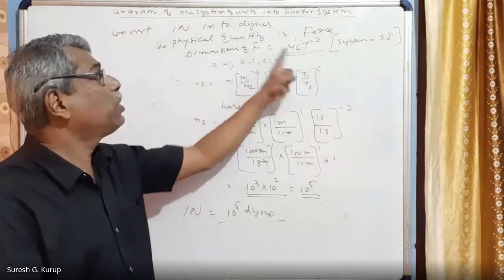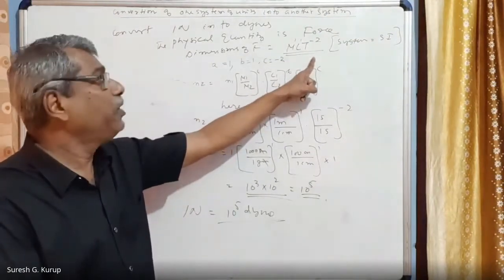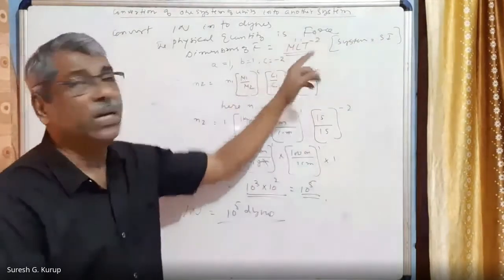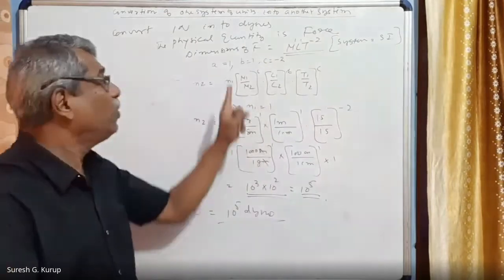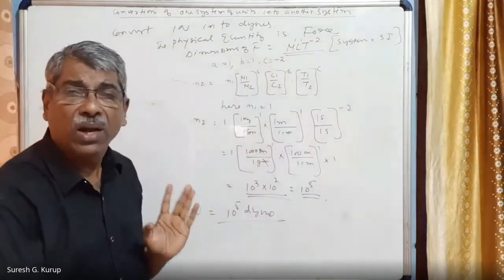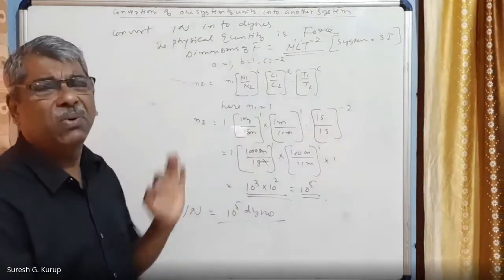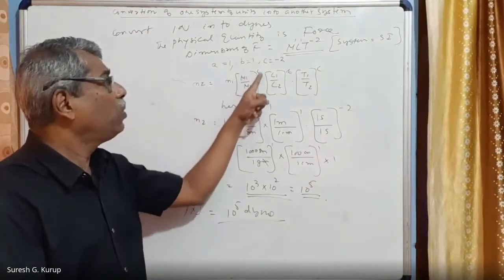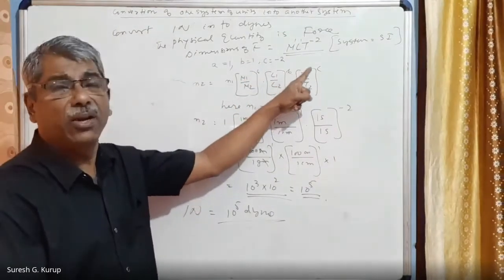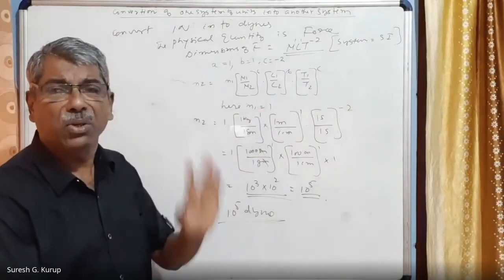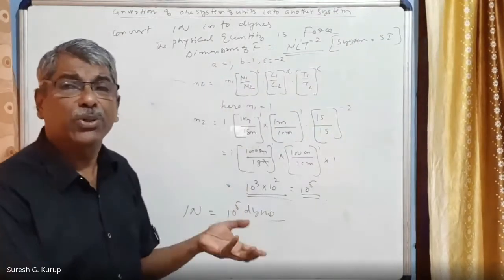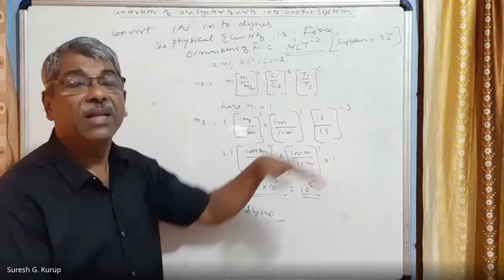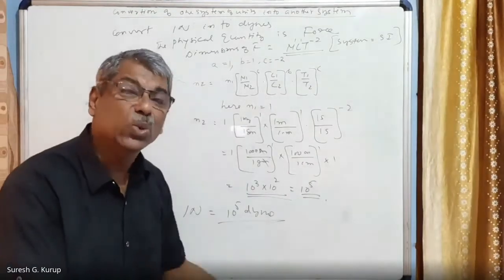Next, you will write the dimensions of the force. You will write force dimension. Everybody knows M raised to 1, L raised to 1, and T raised to -2. From the dimensions of the given physical quantity, you will write a, b, and c. Knowing the value of a, b, and c, apply the formula. Only one formula is there in the world. What is that? N2 is equal to N1 into M1 by M2 the whole raised to a, L1 by L2 the whole raised to b, into T1 by T2 the whole raised to c. a, b, c, you know. The numerator corresponds to the units in the SI system, the given system, and the denominator is in the system to be converted, the new system, right?